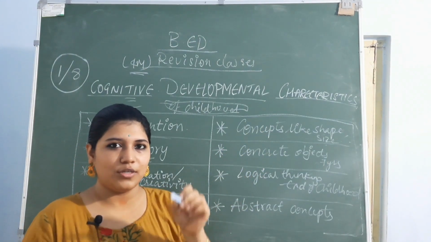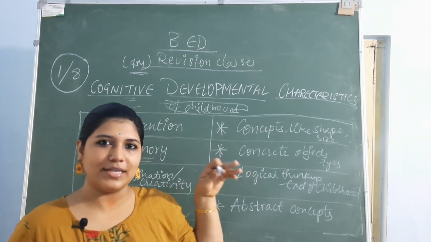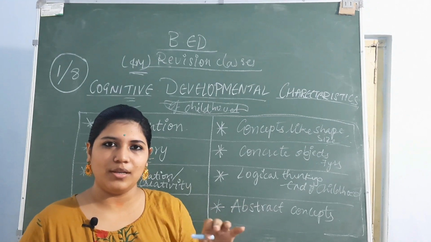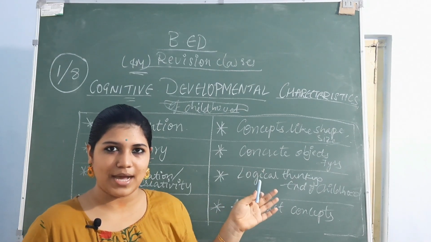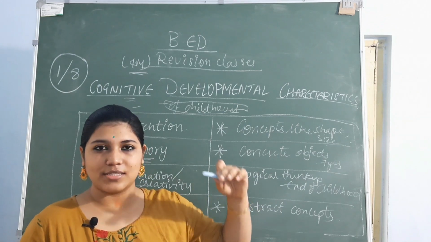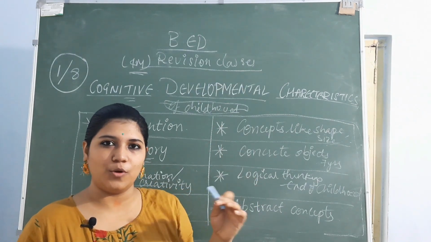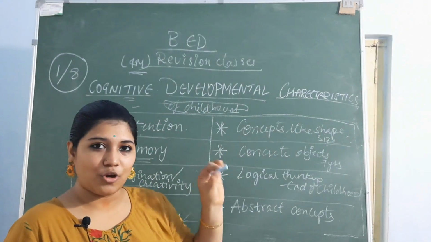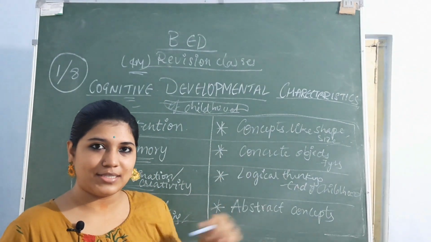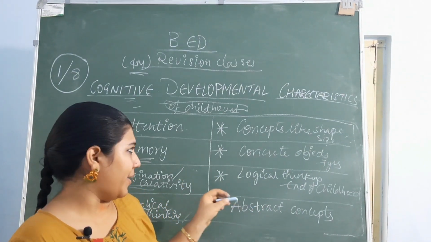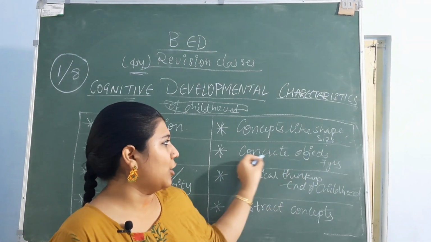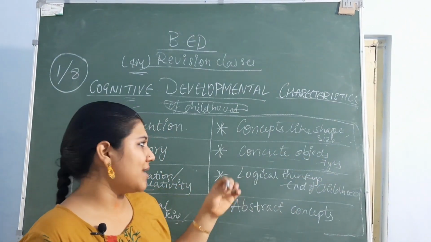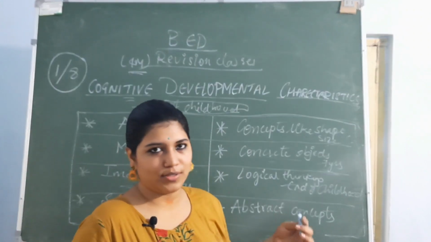Whenever your kids ask for a doll, what do you do? You get some other small doll of the same type which they asked for. But they say, no, the one I asked for is very big in size and you just bought me a very small doll. So these are ideas and concepts like shape, size, color, distance, etc. They will have them in their mind. And concrete objects: by the time they reach 7 years, they'll be understanding concrete objects and concepts also.